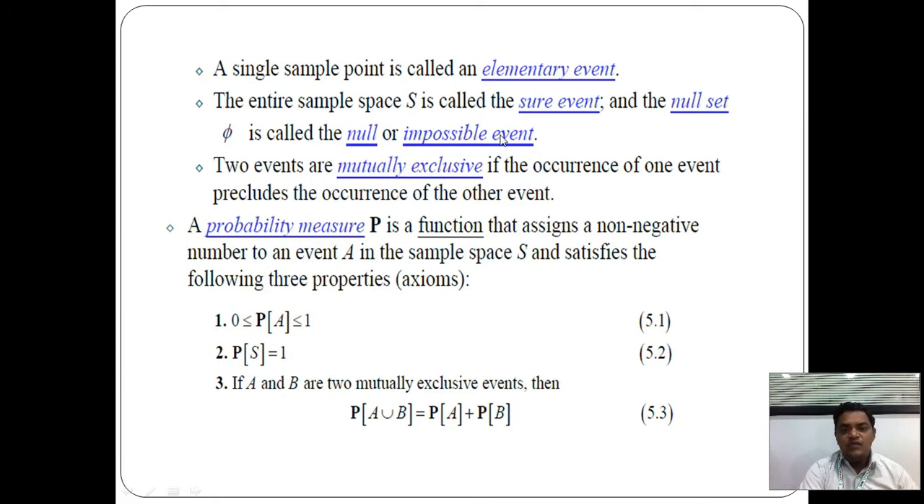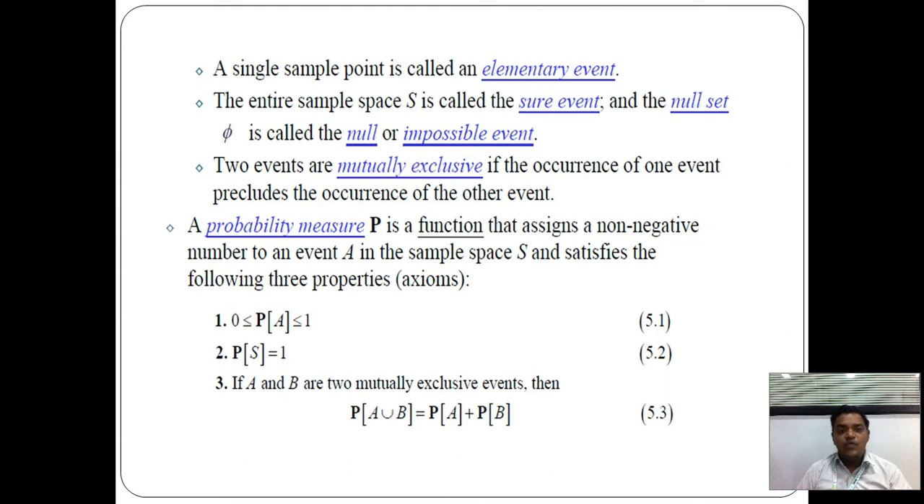Two events are mutually exclusive if the occurrence of one event precludes the occurrence of the other event. Suppose we take one example: examination is part of the curriculum. Curriculum is the main event and examination is the sub event, and both are mutually exclusive to each other. Unless you give the examination, your curriculum cannot be completed.